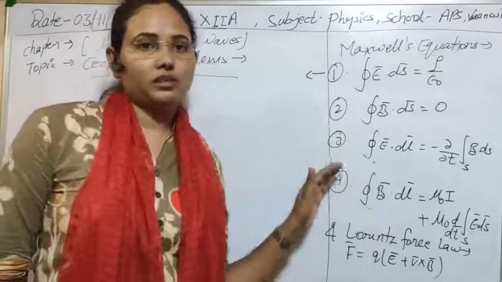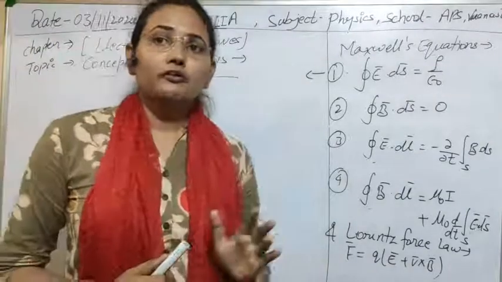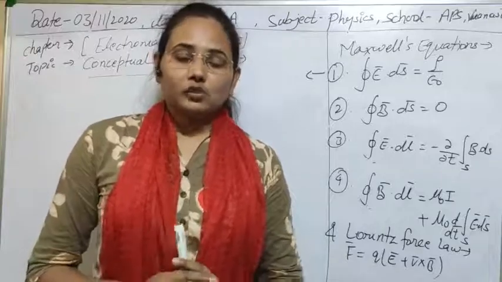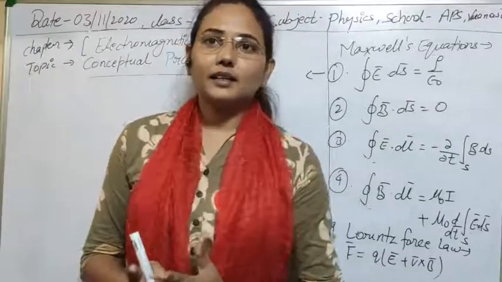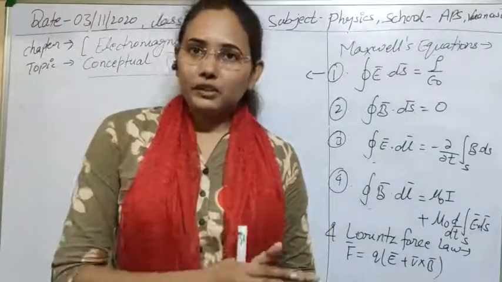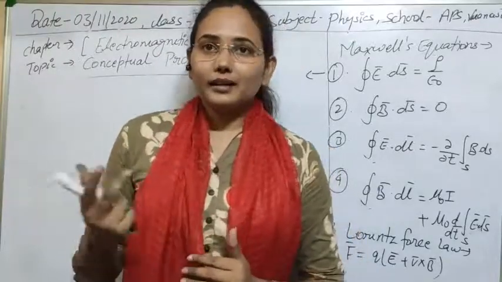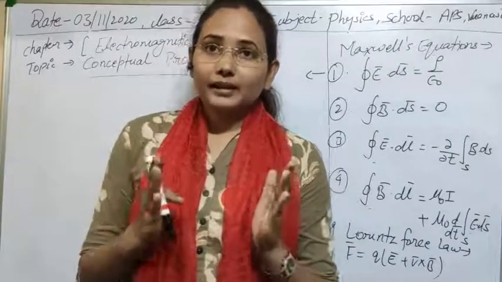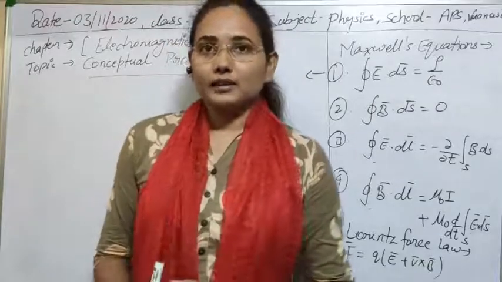What is the name associated with them? The second question is, which of the equations contain the source of electric and magnetic field? As you know, the sources of electric and magnetic field are charge and current. If there is the presence of charge, then there will be an electric field, and if there is changing current, or current flowing in the circuit, then there can be a magnetic field. So charge and current are the basic keys for the production of electric and magnetic field.